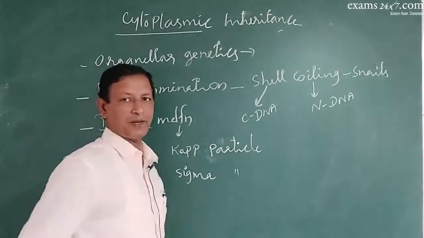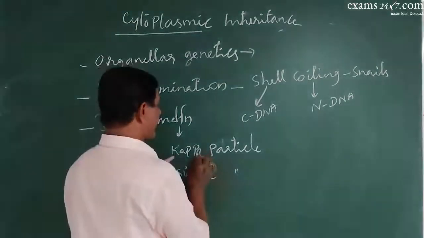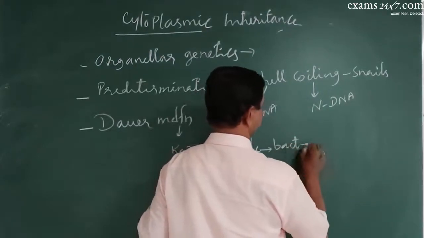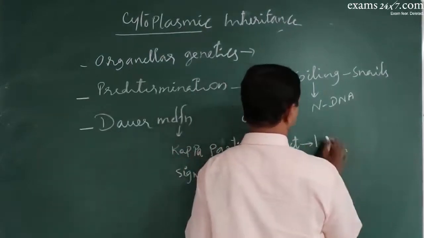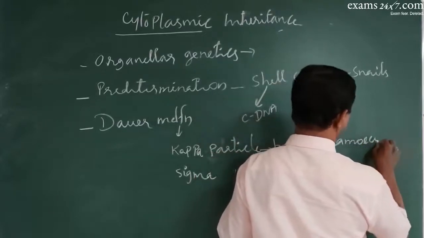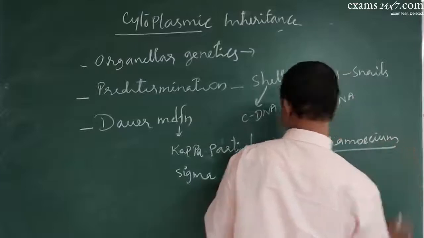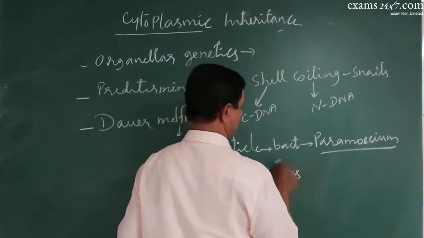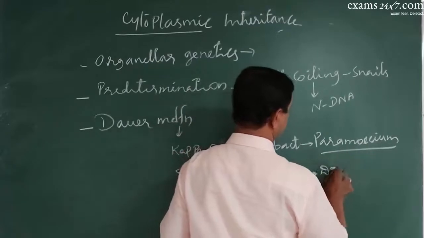See, the kappa particle is a bacterium present in the paramecium cell. The sigma particle is a virus present in Drosophila.